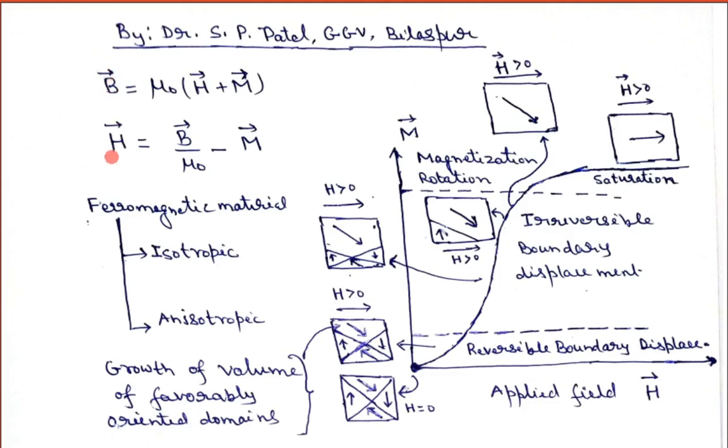So I have developed the relation that H is equal to B vector upon mu 0 minus magnetization vector M. Okay, or you can write simply B vector is equal to mu 0 times H plus M, where H is the magnetic field vector H, M is the magnetization of the material, and B is the magnetic field vector B.